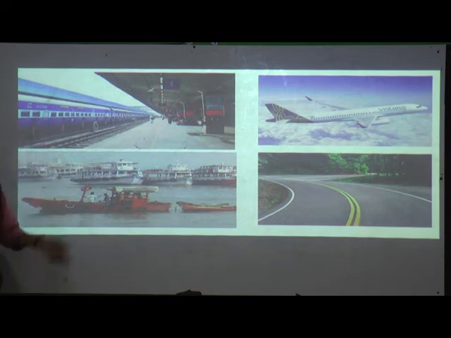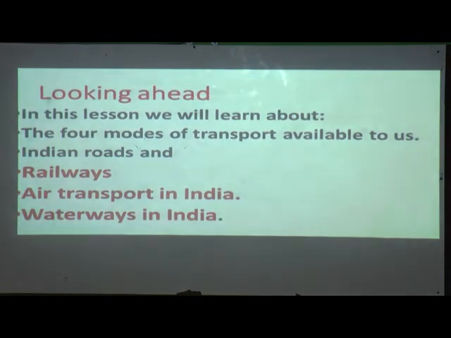And the next is the roadway. You all have different roadways, on which vehicles run: cars, trucks, lorries, bikes, all different types. So what are we going to learn in this lesson? In this lesson we will learn the 4 modes of transport available to us, that is roads, railways, air transport and waterways.